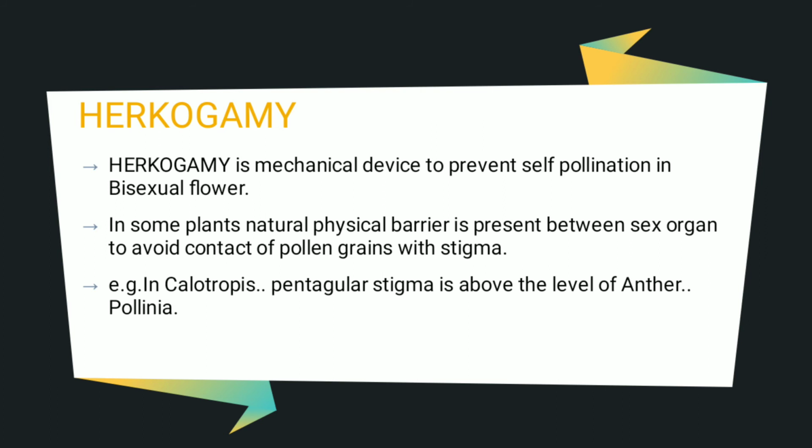In this calotropis, pentangular stigma is above the level of anther and pollen grains are in pollinia, and this pollen grains or bunch of pollen grain is impossible to drag out through pollinia without the help of insect. And so in hercogamous flower, pollination is with help of external other pollinators, you can say, like insect, etc.